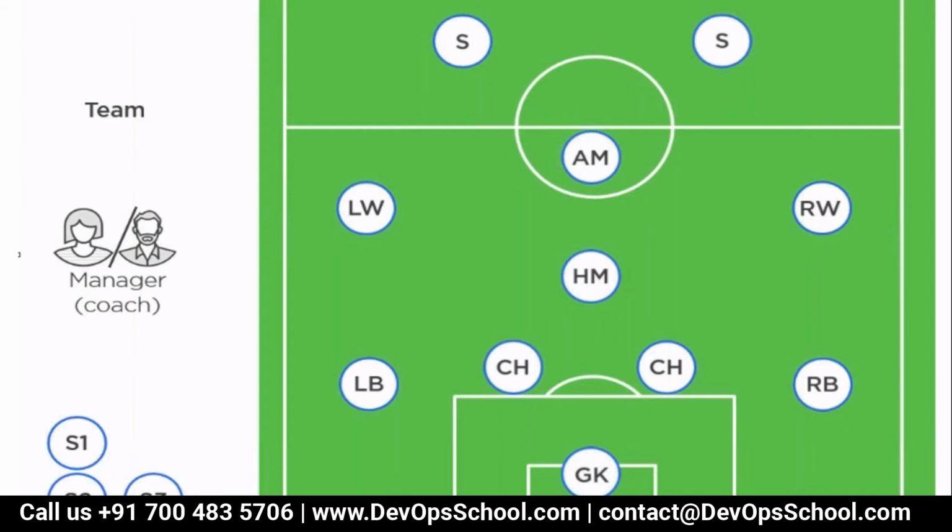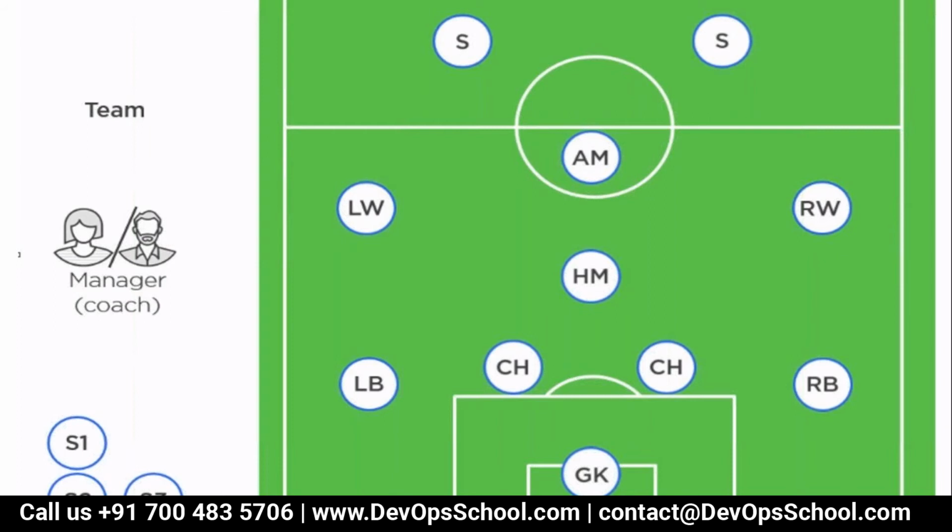So now, with the manager's help, with the coach's help, with the master's help, every player started playing in a certain way. Remember here, the goal is not to make a goal. The goal is to just pass your ball to your nearest player as fast as possible. At the strike end point, you have only 2 players, and the rest of the players are just playing with the ball as fast as they can. It's like coordination.